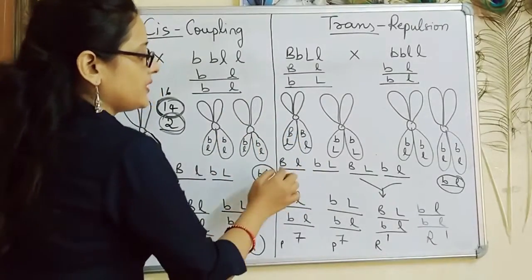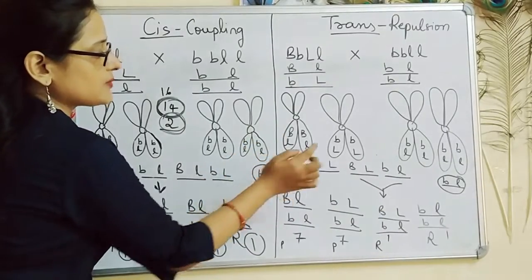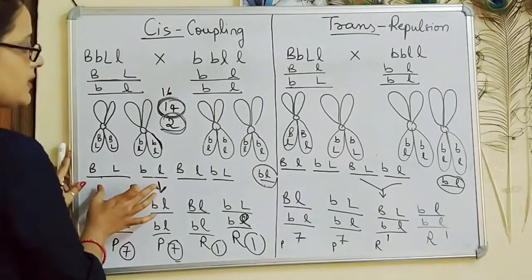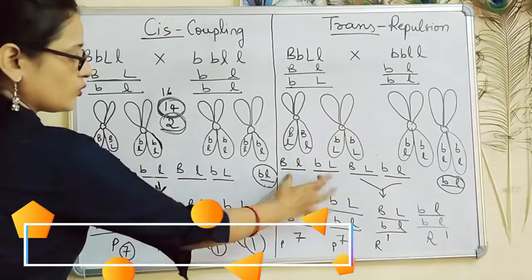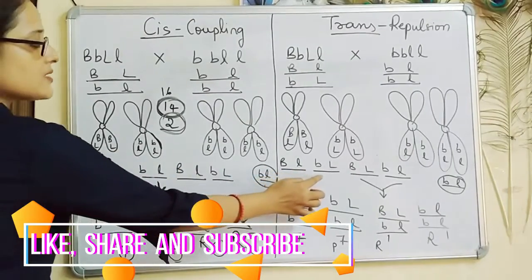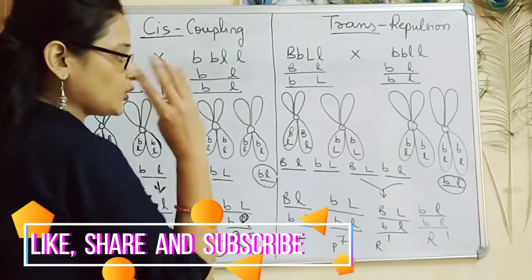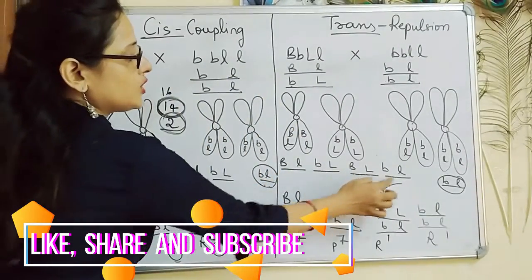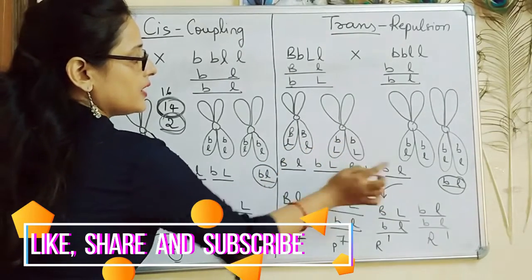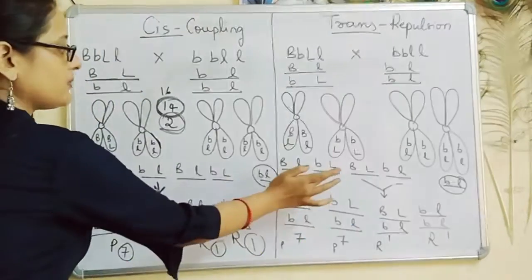In this case also, these are the gametes produced. These 2 are the parental ones, that is capital B, small l and small b, capital L. See over here, the parental gametes are different from the parental gametes produced over here. Capital B, capital L, small b, small l. Here capital B, small l, small b, capital L. And in the process where crossing over took place, 4 types of gametes are formed, along with these two recombinants, that is capital B, capital L, small b, small l. So these are the recombinant gametes, and over here the recombinant gametes are different from this one.